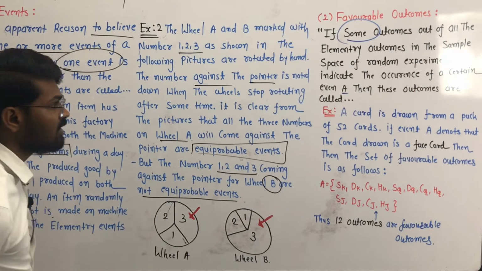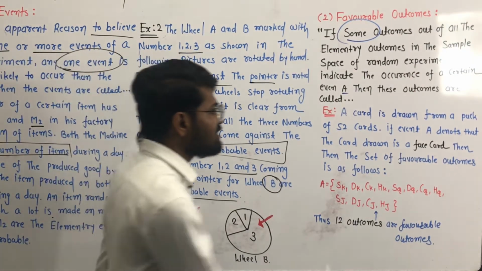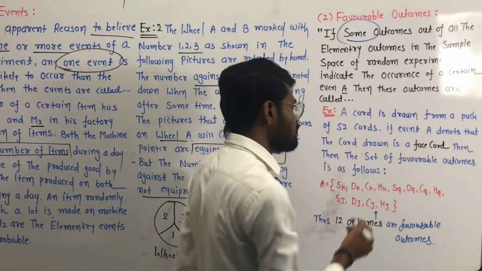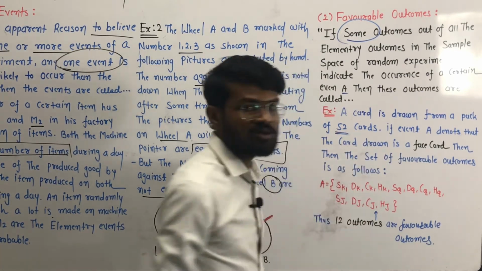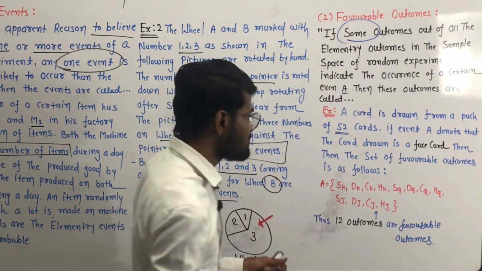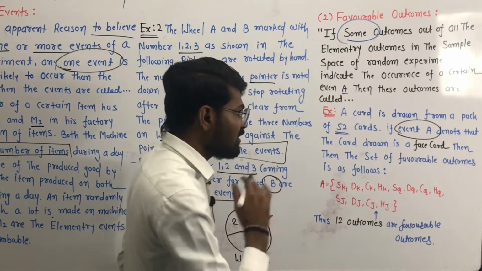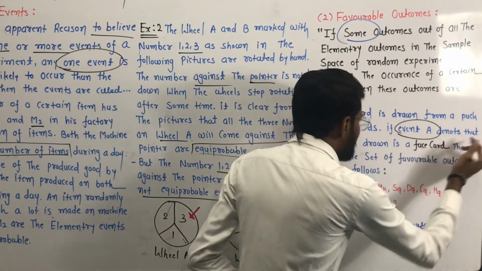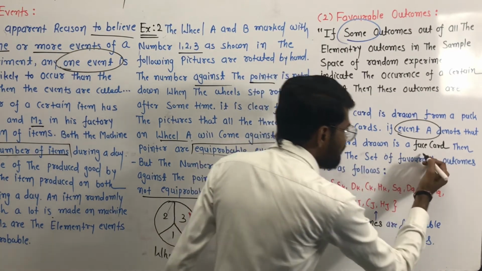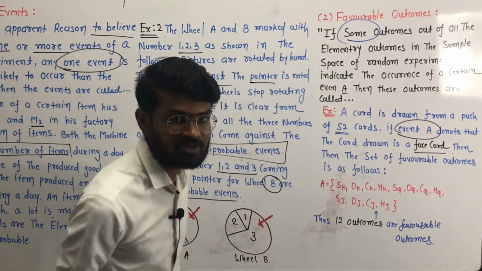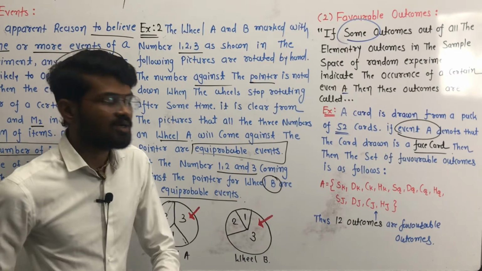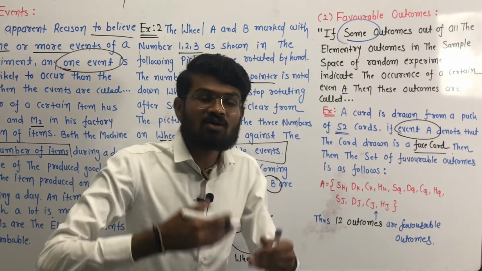Okay, for example, a card is drawn from a pack of 52 cards. We have to select a card out of the 52 cards, and we name the event A: the card drawn is a face card. In this case, how many possible outcomes are there?